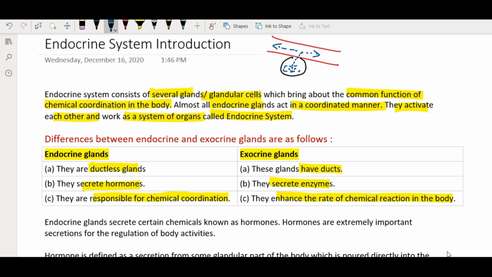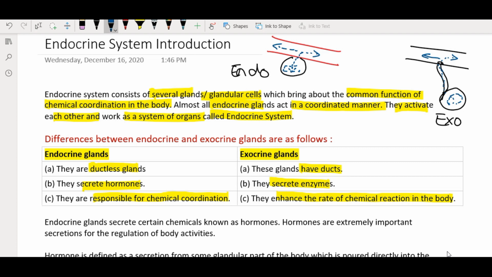Whereas on the other hand, if we talk about the exocrine gland, so they will have a system of ducts, like this is the main duct and here is the opening of another duct and it is in continuation with this exocrine gland. So this is an exocrine gland and this is an endocrine gland, and the exocrine gland will have its secretion as enzymes in it which will travel through the duct and get ultimately poured into another duct. So with this basic understanding, now we can study further.